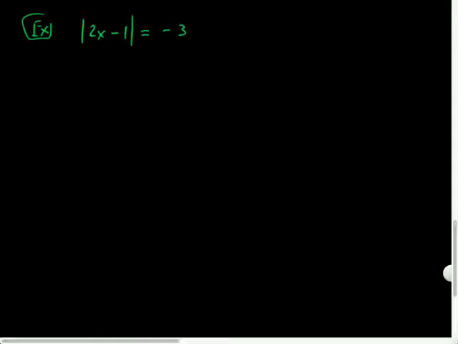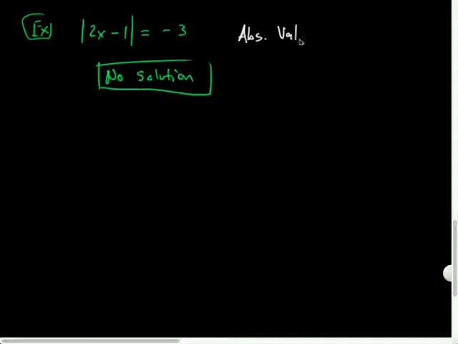You can be stern. Tell it what to do. Absolute value can't be negative, so I would say no solution. An absolute value can never be negative. So that would be my reasoning. Abs val cannot be negative. Very insightful there. Good job, Joey.